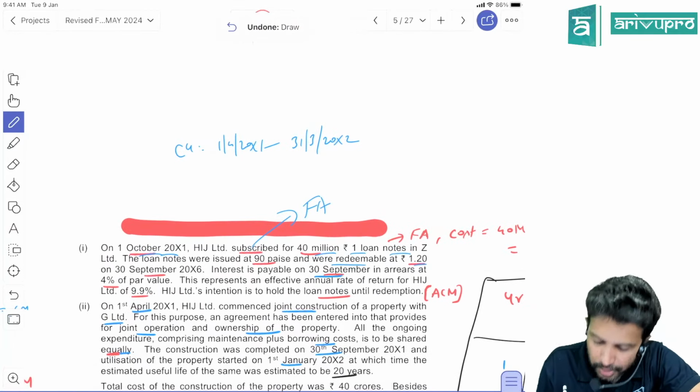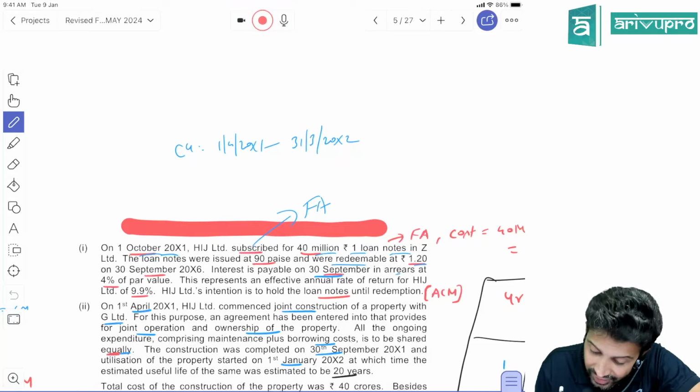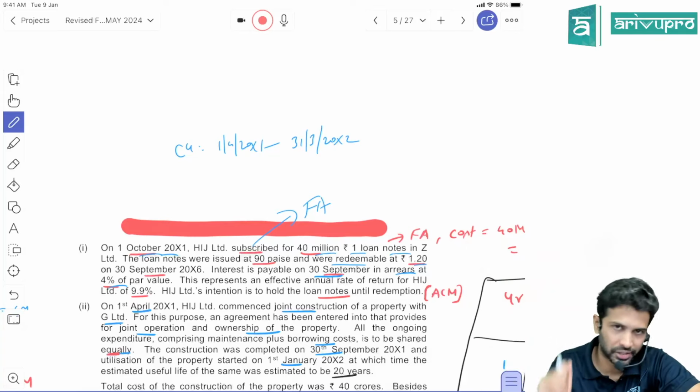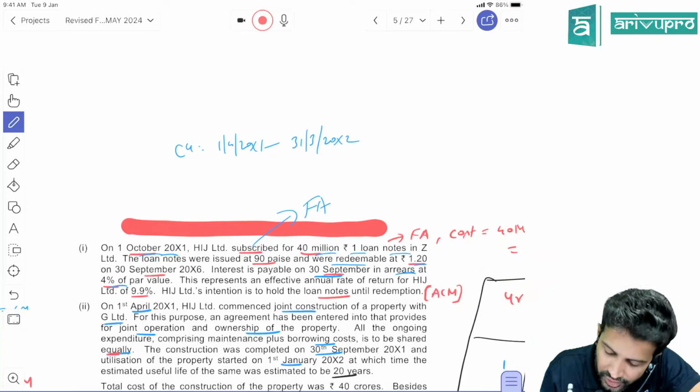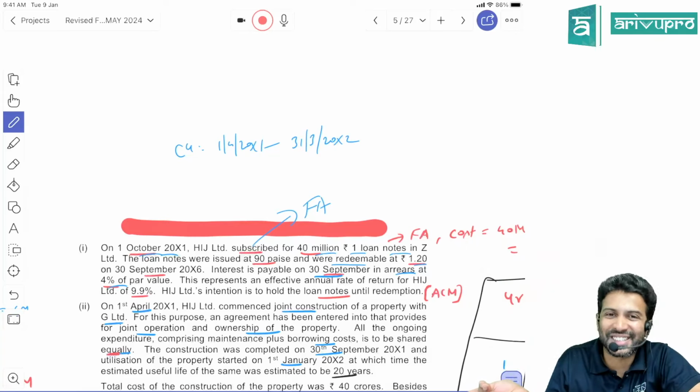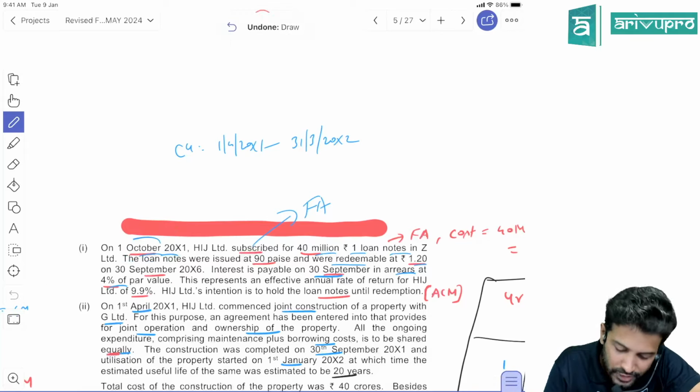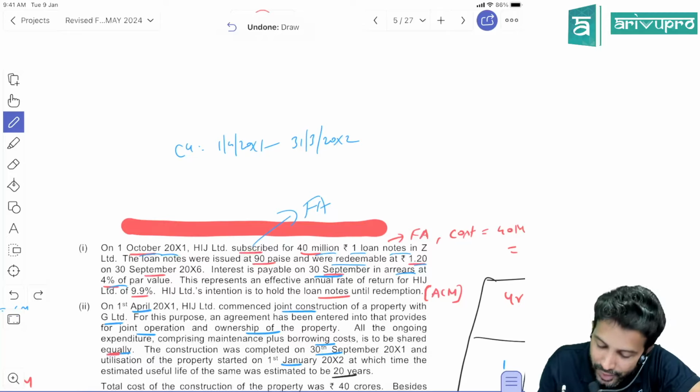Interest is payable on 30th September, in arrears, at 4% on par value. In arrears means at the end of each year. That's what they are trying to say. So interest is already paid on this debenture, and one day later we purchased the bonds. Correct. On 1st October we purchased the bond, and interest was paid on 30th September.